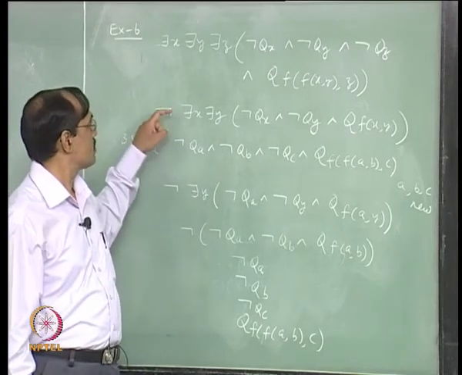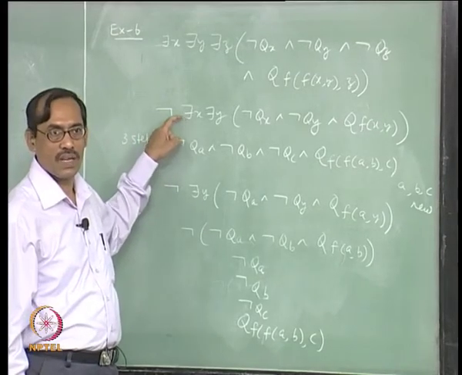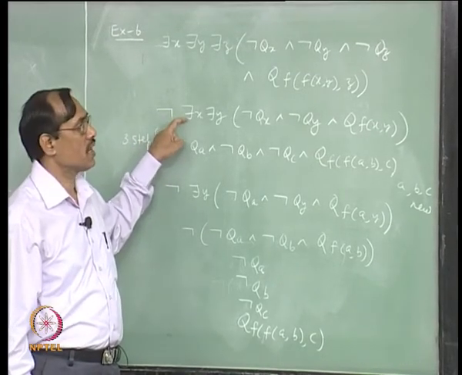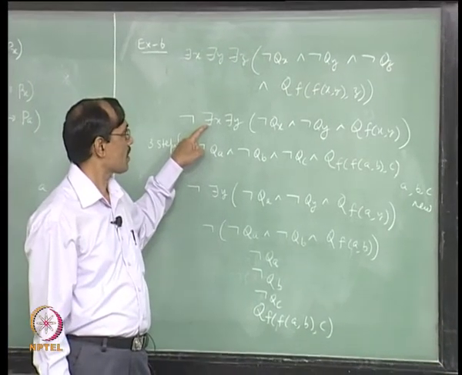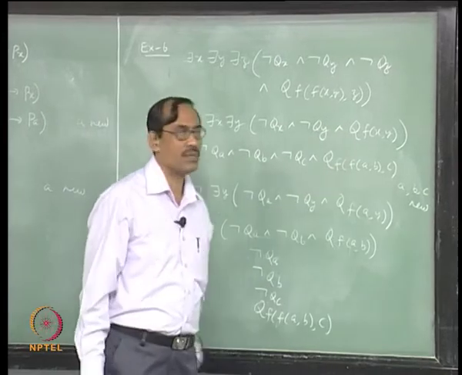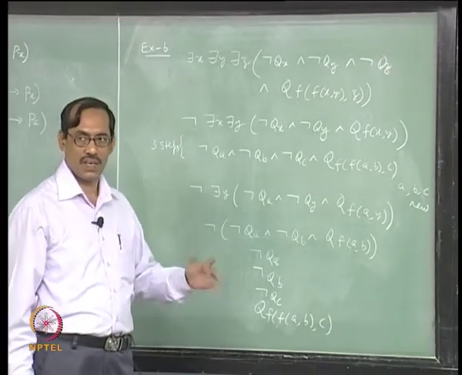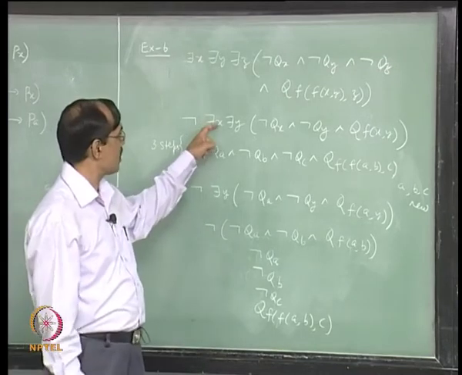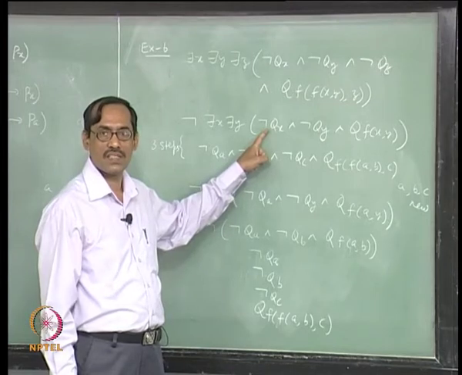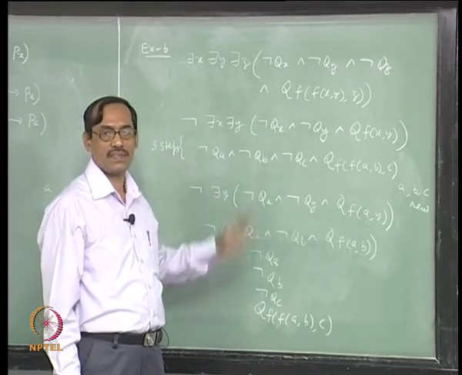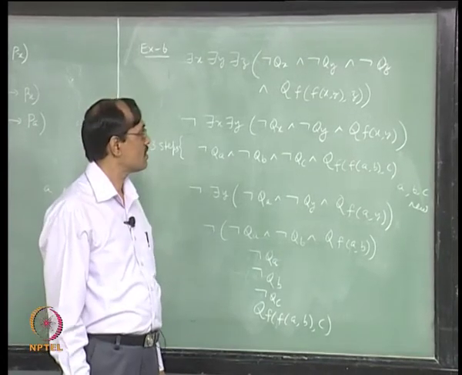So, we have to use this rule. This is universal, this can be reused. With what should we reuse? See, we have not of q f of a b, right, it will close with not, which will come from this not and this not. So, that is why he suggests you take x as f of a b, y as c.